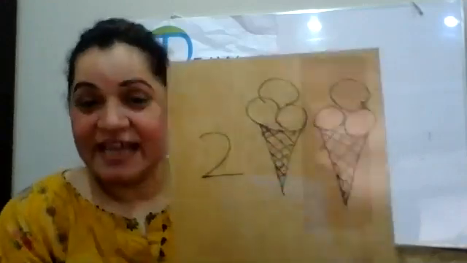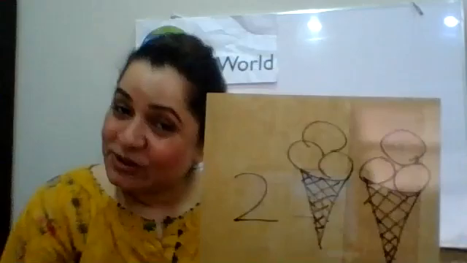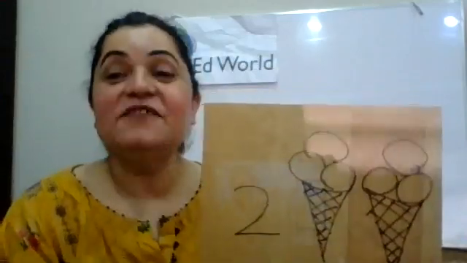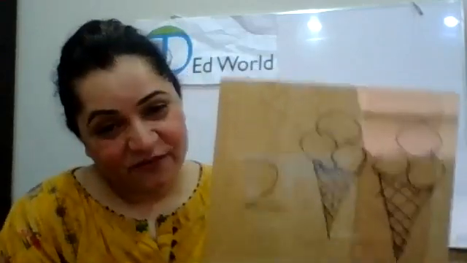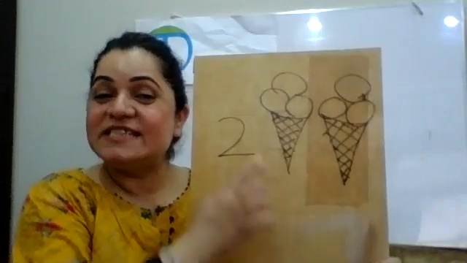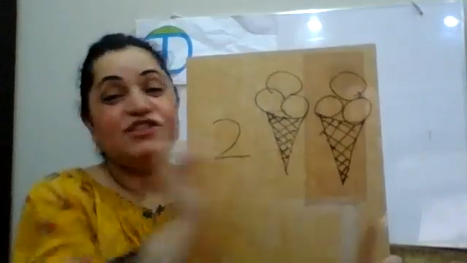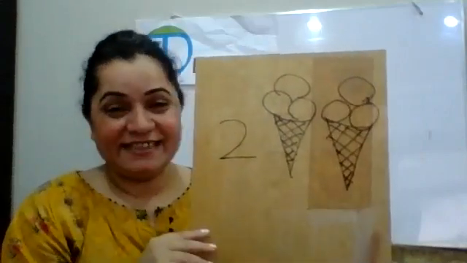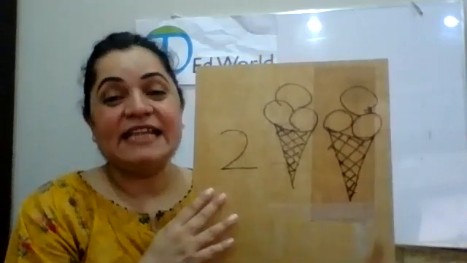So 2 is going to share equally. And 2 is a very, very good friend, right? So 2 is an even number. Yes, 2 is an even number because he shares equally, right? So remember, 2 is an even number. Okay, that's great. So we are going to find out one more.